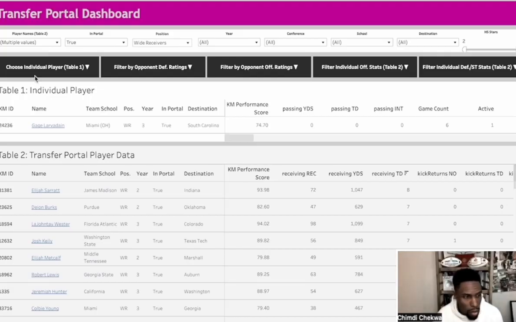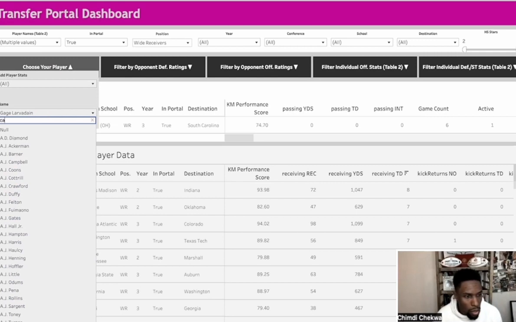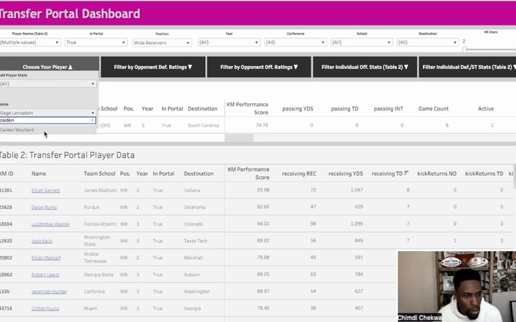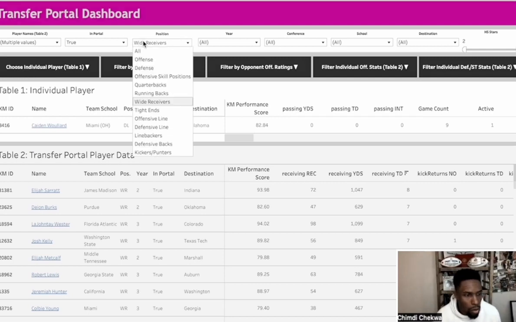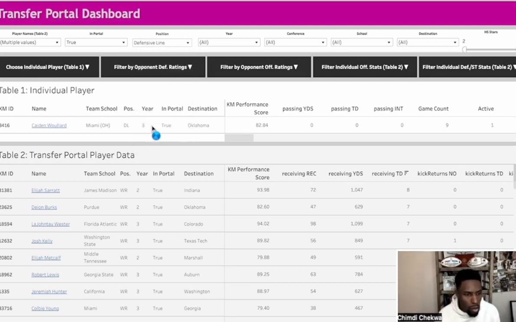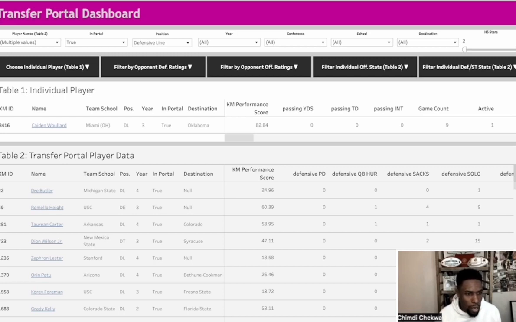All right, so let's look at replacing this defensive lineman, Caden Woolard. So first, we're going to add Caden to the table. And then we want to look at all of the defensive linemen who entered the portal. Okay, so here's all the defensive linemen. So looking at Caden, his performance score was at 82. How about we sort all of these defensive linemen by their performance score to compare?